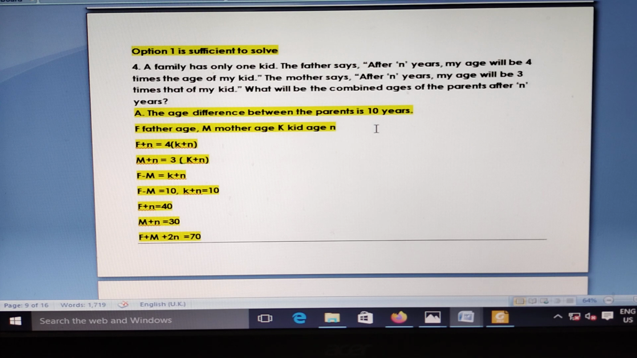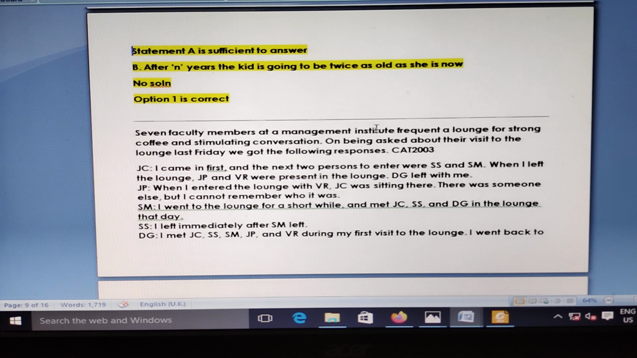Here, age difference. A father's age is 4 into K n, a mother's age is 3 into K n. Accordingly, it will come out, father, mother, present age, it is 70. Your answer is 70. Statement A is a sufficient answer. Statement B, I cannot answer. So option 1 is correct.